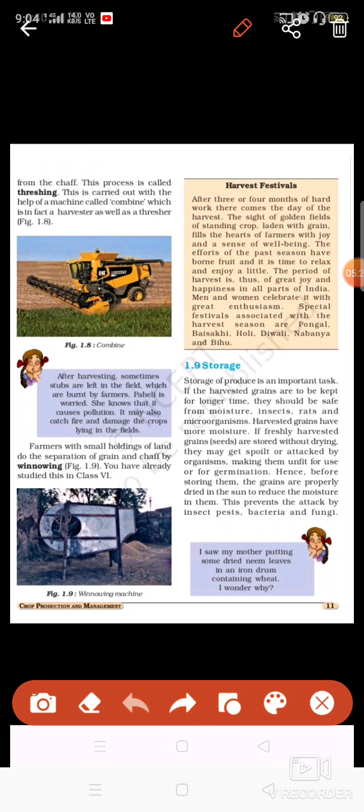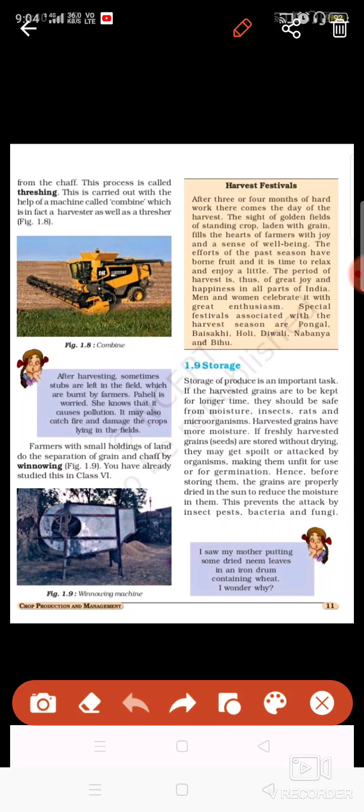So first of all that thing is done, and then the chaff, that is the outermost covering of the seed, is also removed. That is known as winnowing. So this can be done by using a combine. A combine is a machine which does both things.